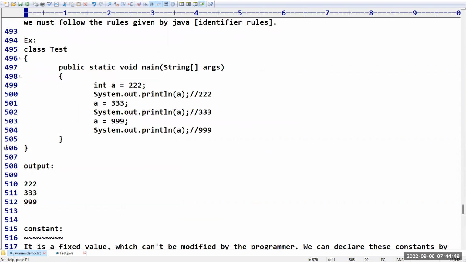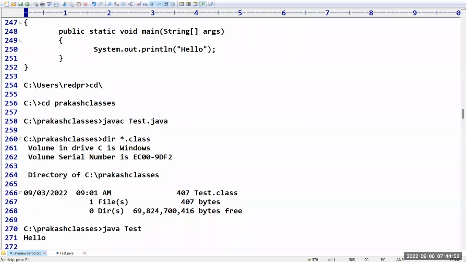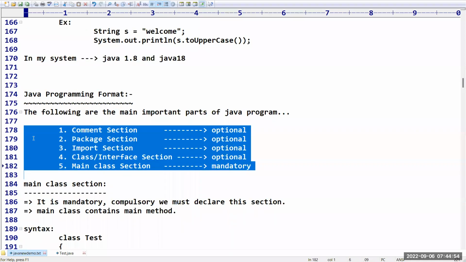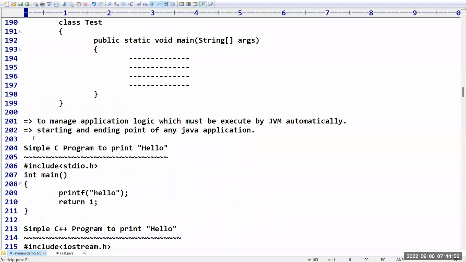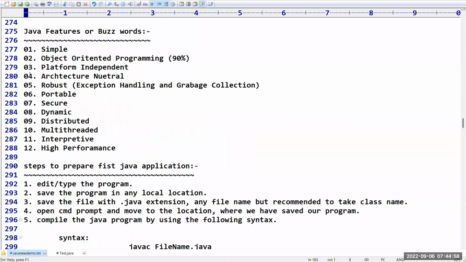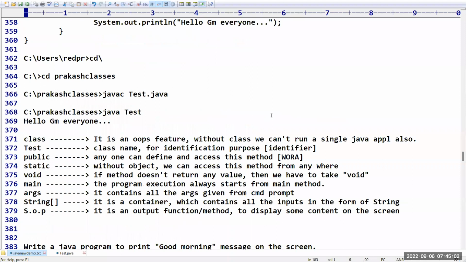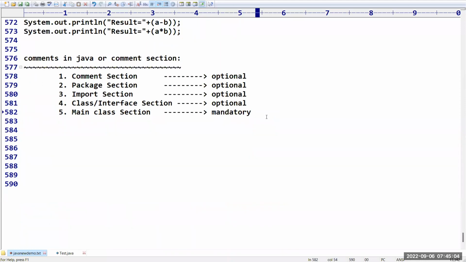Comment section, package section, import section, like that we covered almost 5 parts. In that there is one main section which is the mandatory part. Already we completed this. Now we are going to talk about this particular comment section.